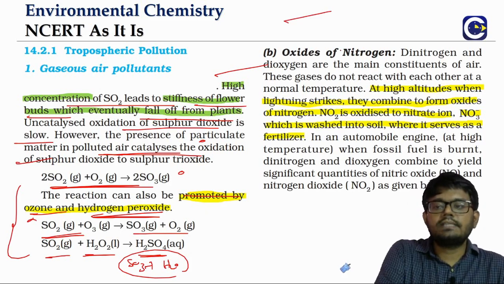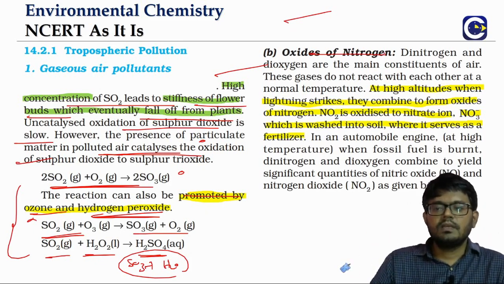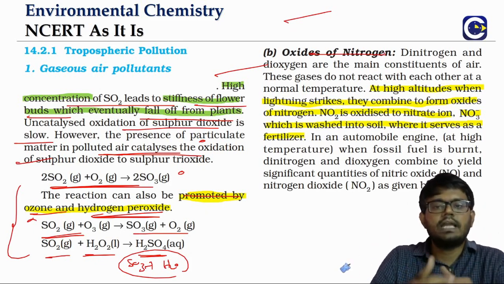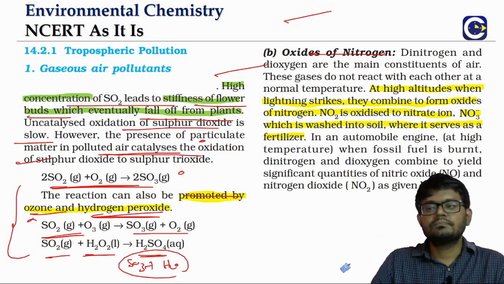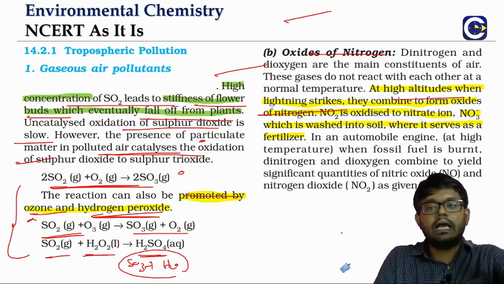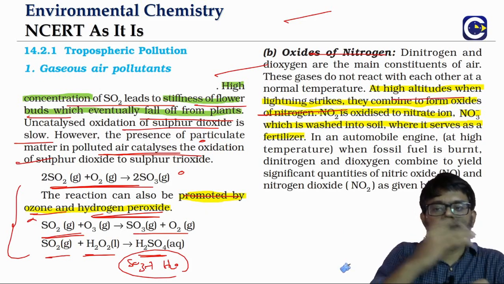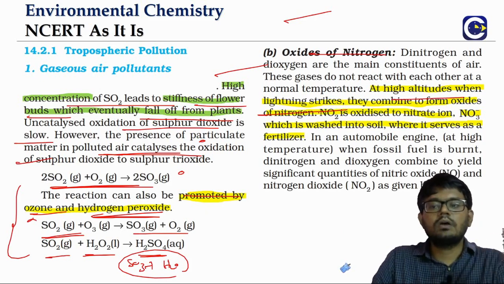Then coming to the oxides of nitrogen. We know very well that N2 and O2 are the main components of air, but they will not react with each other so easily. At higher altitudes where we have lightning strikes, that can make nitrogen and oxygen combine to give the oxides of nitrogen.